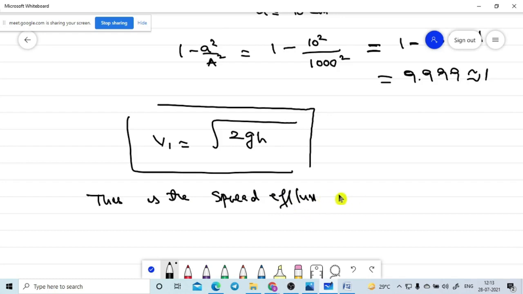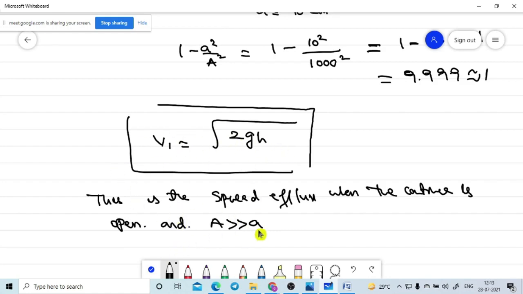Efflux when the container is open, and what is the case? Special case. When the container is open and capital A is much larger than small a, this is the case. Will you please look at this one?